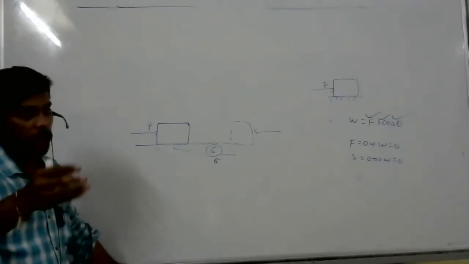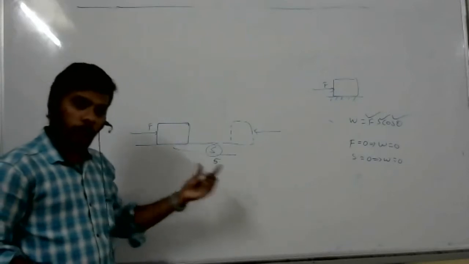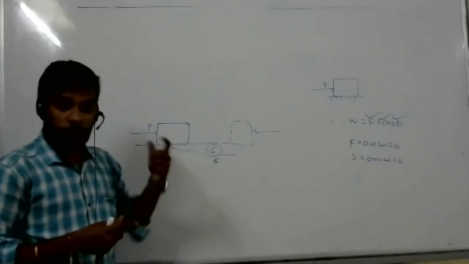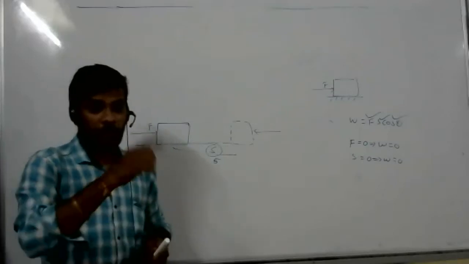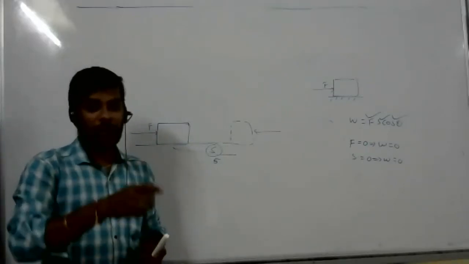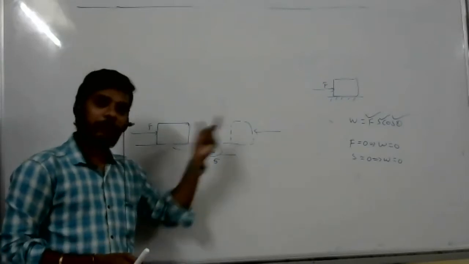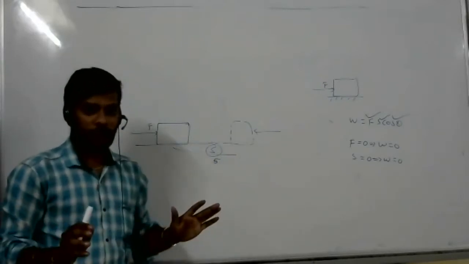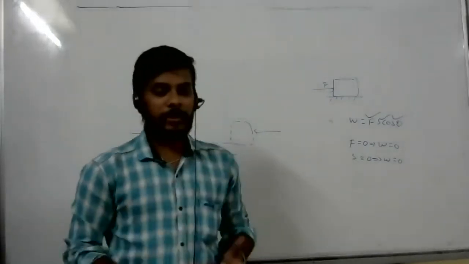That is my next topic actually. Conservative force means the round trip of work done by this force is 0 always. So conservative forces means applied force, gravitational force.